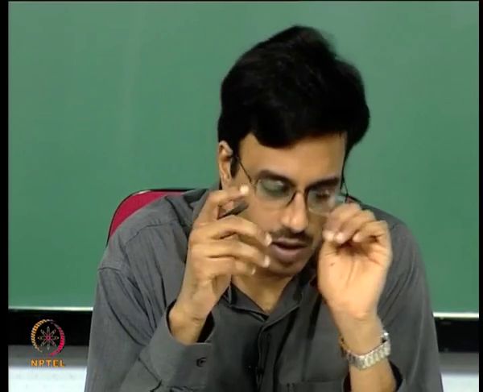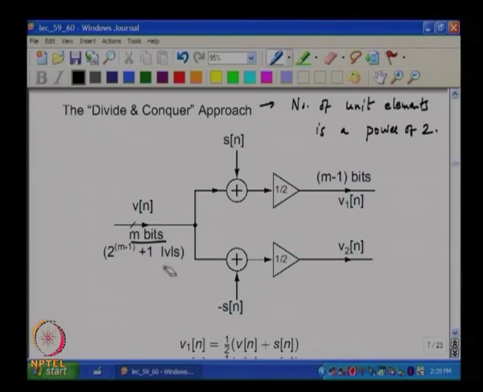Does this make sense? So let us assume that you have 2 to the m minus 1 plus 1 levels, and the motivation for this is that the number of unit elements is a power of 2. And what is the motivation to have unit elements being a power of 2?